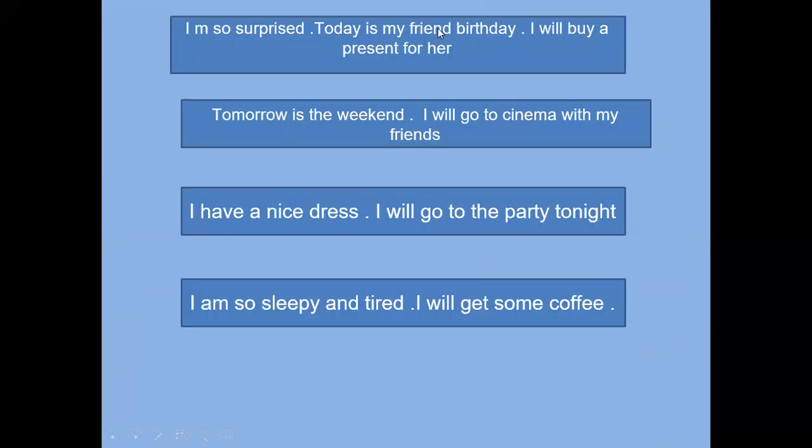Here we have some sentences that include a situation and a prediction for it. For example, I'm so surprised. Today is my friend's birthday. I will buy a present for her or for him.